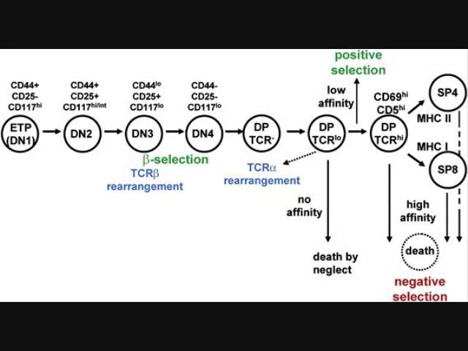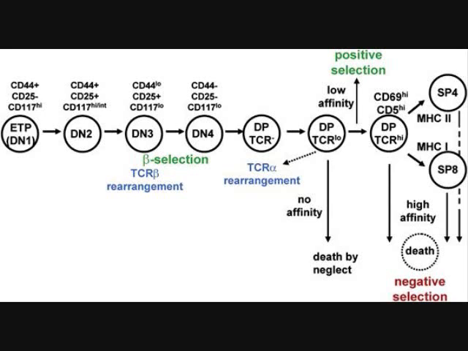Broadly speaking, the double negative stage is focused on producing a functional beta chain for the T cell receptor. The double positive stage is focused on producing a functional alpha chain for the T cell receptor. As the developing thymocyte moves on through the double negative stages, it will express a constant alpha chain, but rearranges the beta chain locus. If the rearranged beta chain successfully pairs with the constant alpha chain, signals are produced which cease the rearrangement of the beta chain, and this results in cell proliferation.